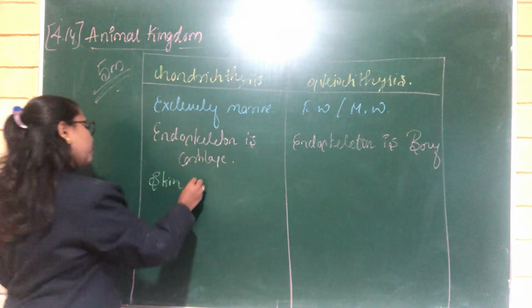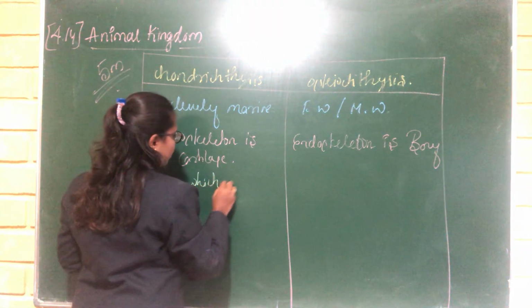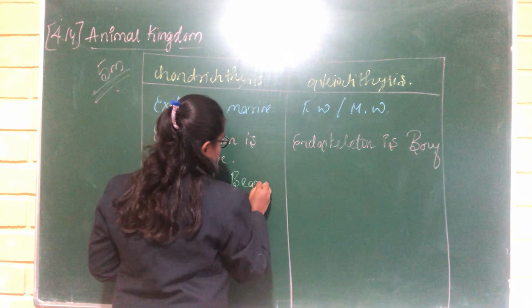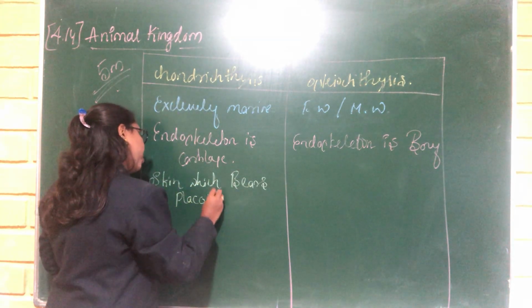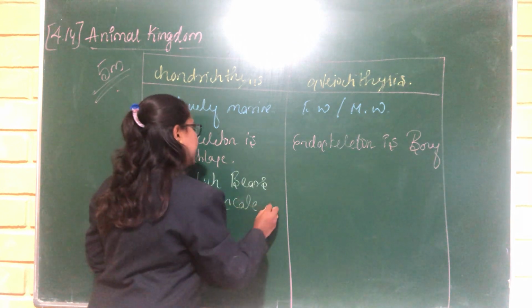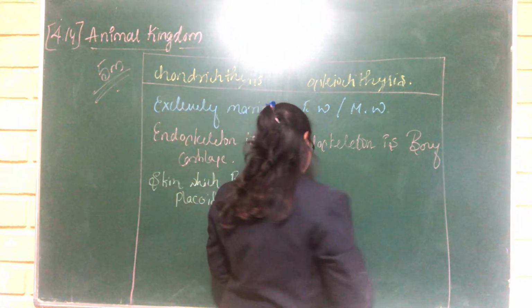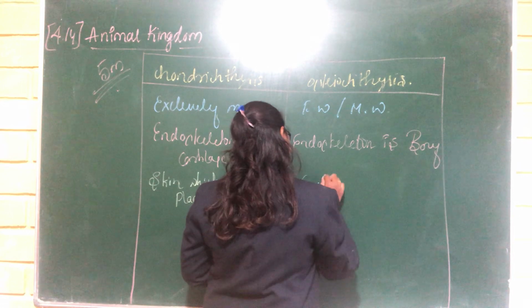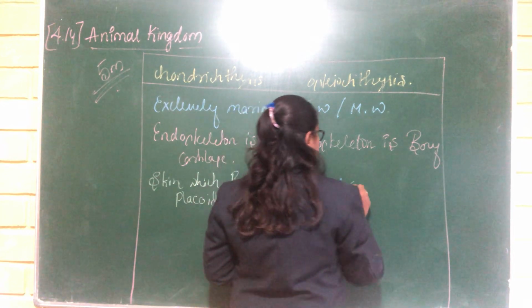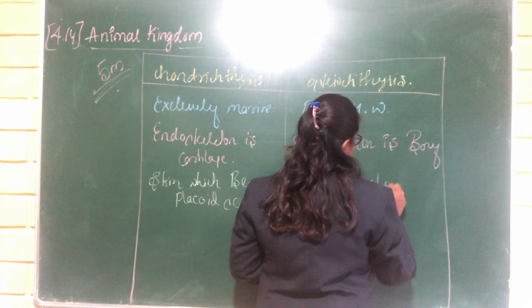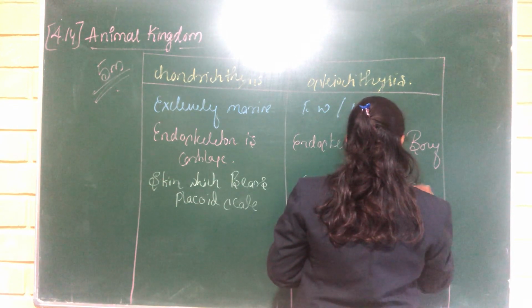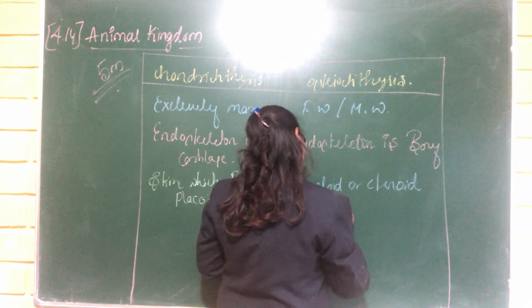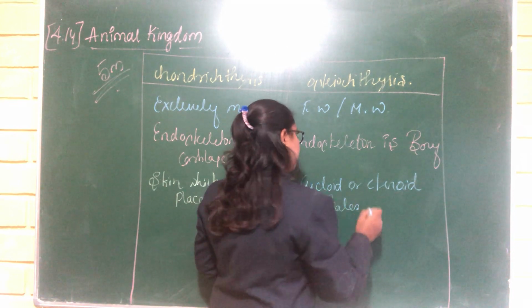In Osteichthyes, the skin bears cycloid or ctenoid scales.